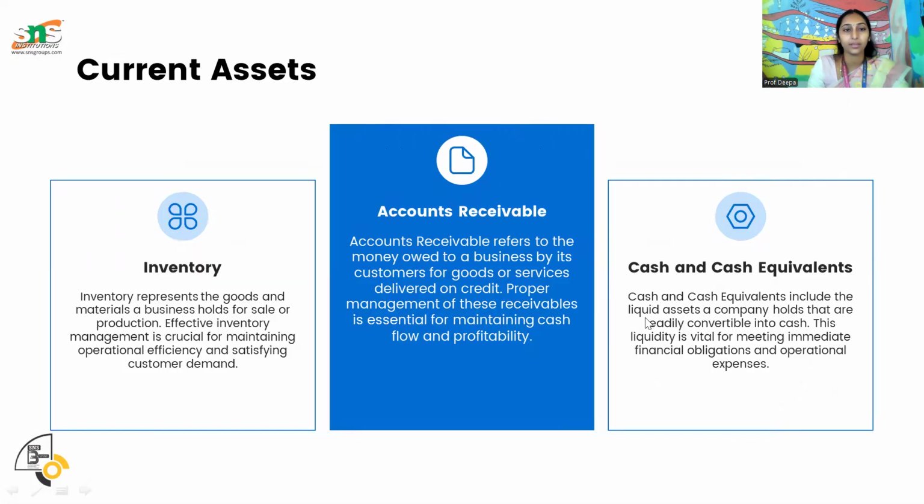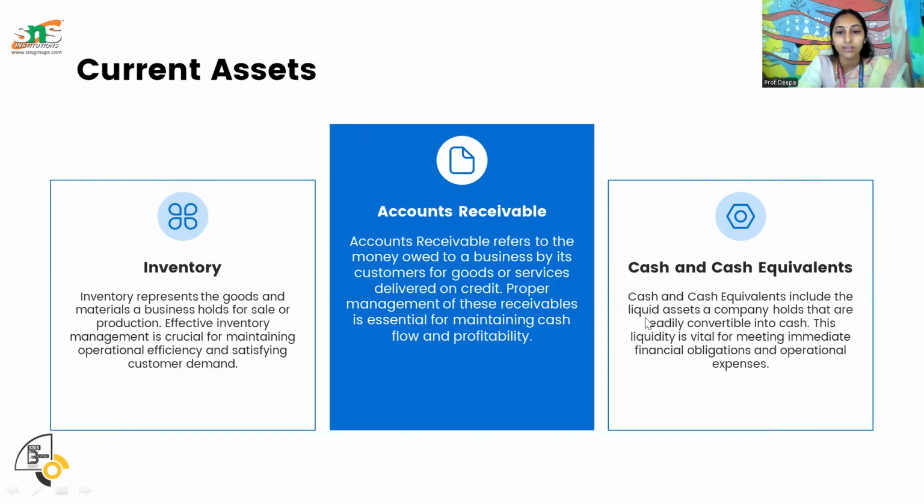Next, the components of working capital. First, current assets: inventory, accounts receivables, and cash and cash equivalents. Inventory is all the stocks we have in our organization, goods, materials. That is very important. All the raw materials we purchase, work in progress products that are partially completed goods, or fully completed goods, everything together is called inventories.